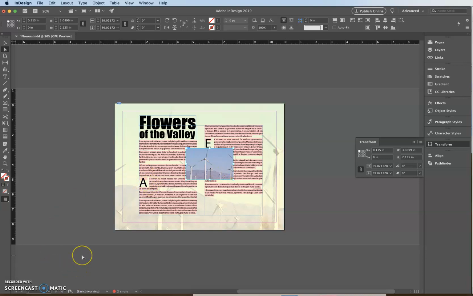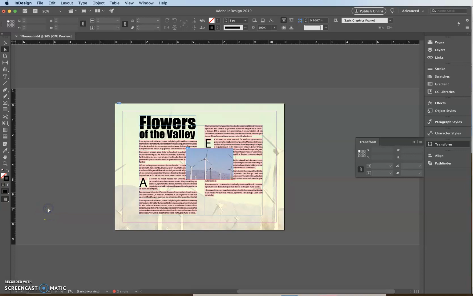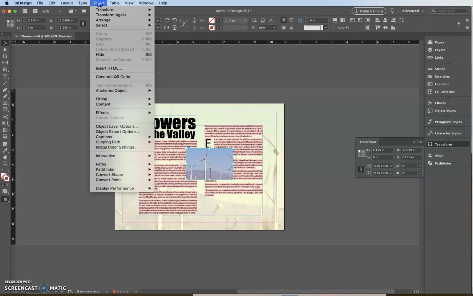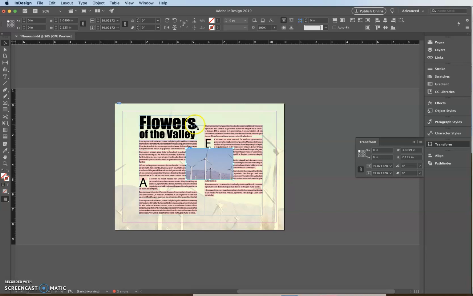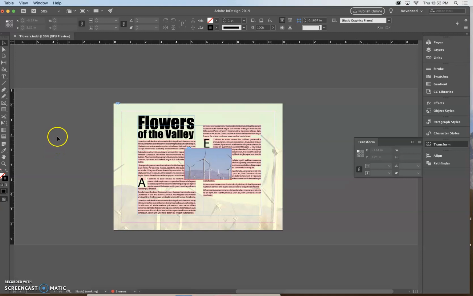Okay. The next thing we're going to do is deselect. So I'm going to just click in my pasteboard. You're going to press V, and you're going to click on the graphic. Alright, so now we're going to go to Object on the menu bar, Fitting, and Fit Frame to Content. And what this is going to do is move it a little bit. Okay, so the next thing we're doing is clicking off of that. Alright, so next we're going to make sure we have our selection tool, which I do have. And we're going to click on the graphic.